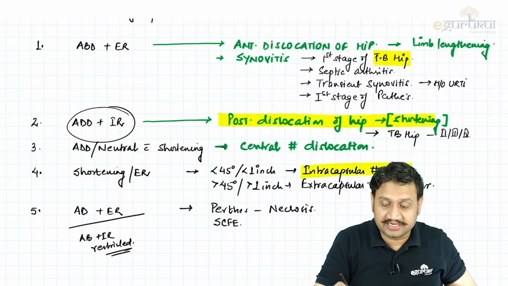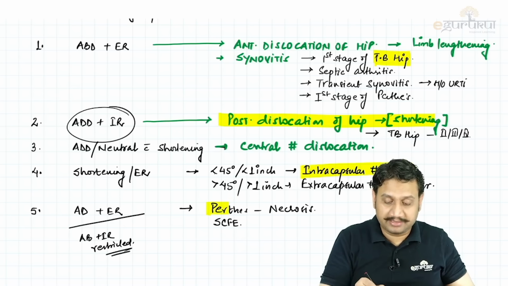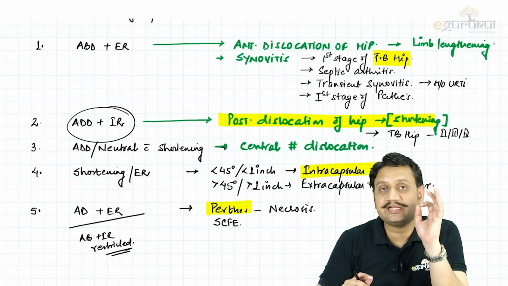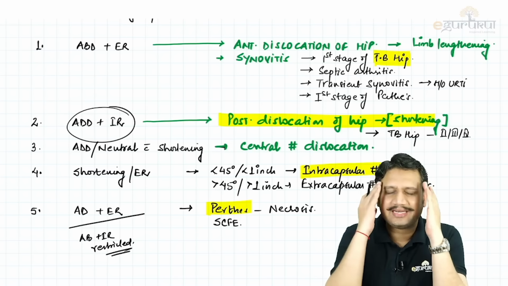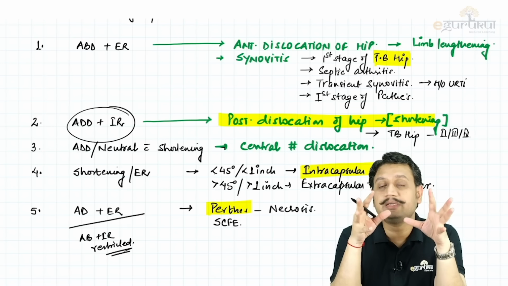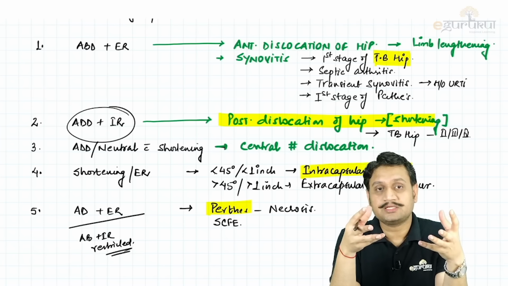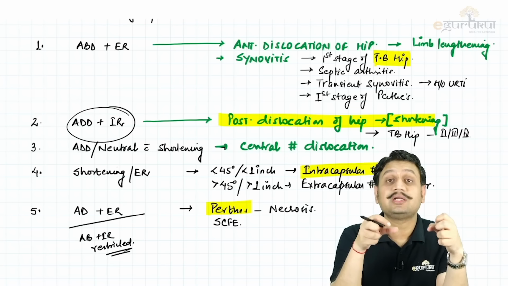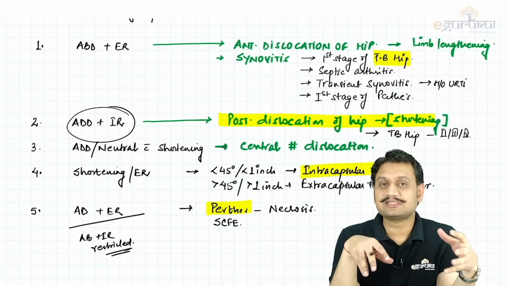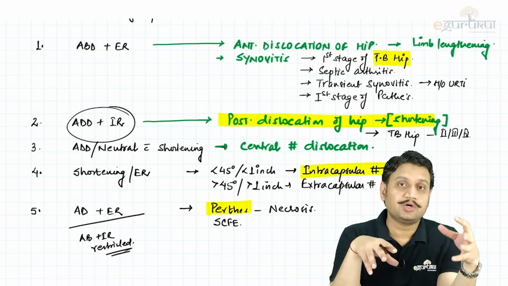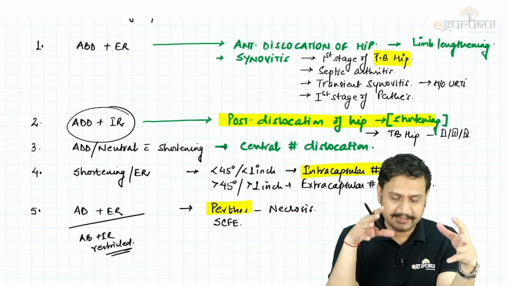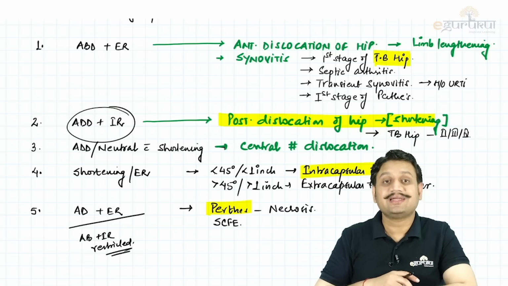Then we have the fracture neck femur. It's a very important topic. Perthes. So looking at the attitude of the hip in your MCQ, you should be able to analyze and keep in your mind what the probable answer can be. Clinical presentation is what all that matters. Just look at the presentation of the patient and try to find out what probably can be the problem, right? So this is about the attitude of the hip.